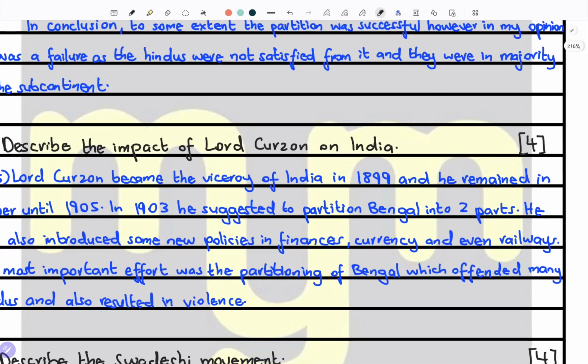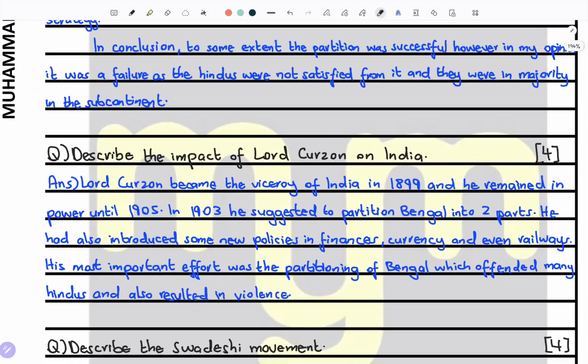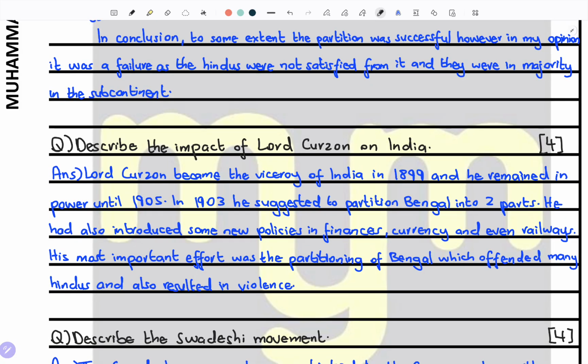Next are the formal questions. There are only two formal questions in the whole partition of Bengal topic in the college.